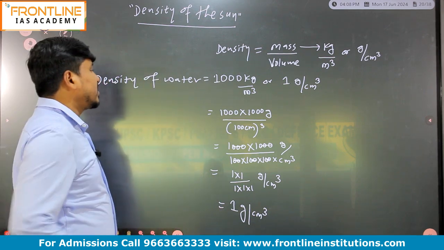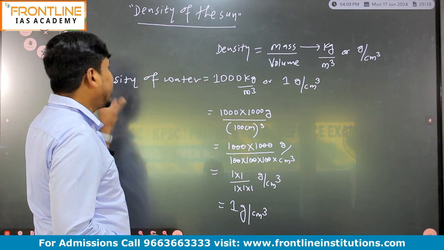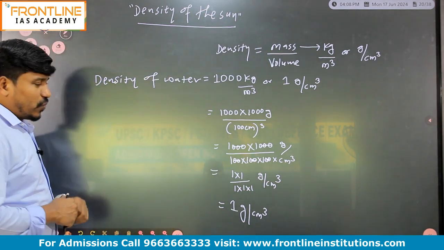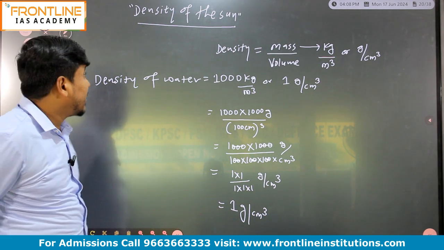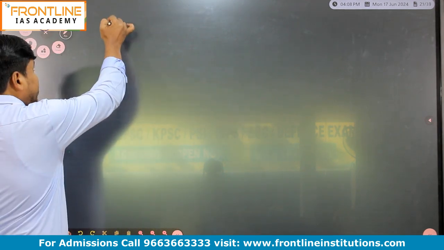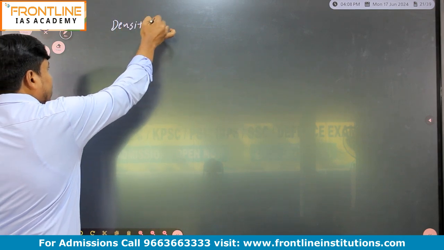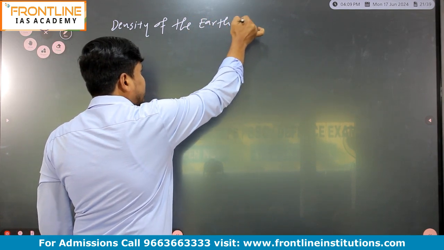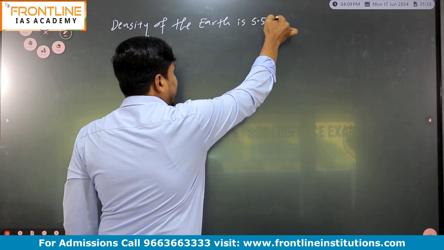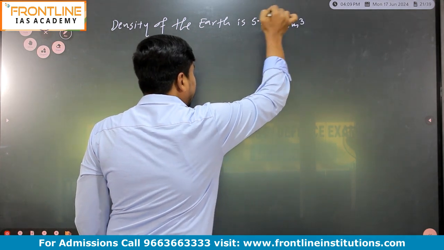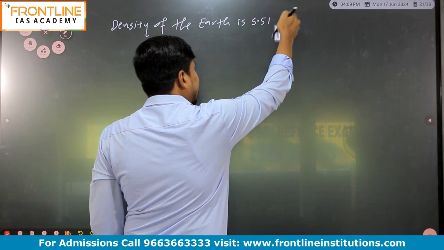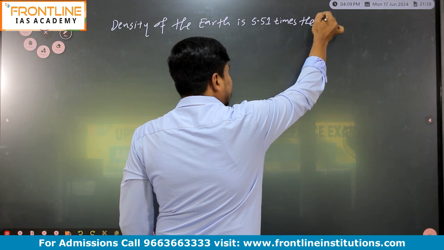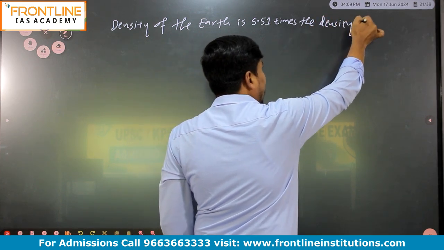So if you get the question what is the density of water, the density of water will be 1000 kg per meter cube or 1 gram per centimeter cube, right? Very important. Now, what is the density of the earth? The density of the earth is 5.51 gram per centimeter cube, or 5.51 times the density of water.